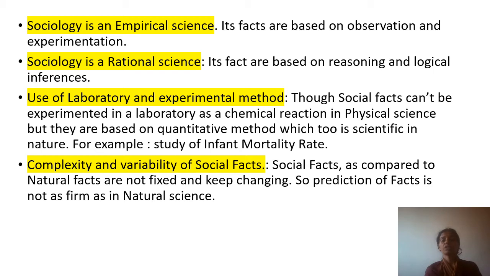Use of laboratory and experiment method. Those social facts can't be experimented in a laboratory as a chemical reaction in physical science, but they are based on quantitative method, which too is scientific in nature. For example, study of infant mortality rate. It is just an example. Yes, we cannot do experiments in a laboratory like physical sciences, but we can definitely go and collect data on a particular subject. For example, infant mortality rate.